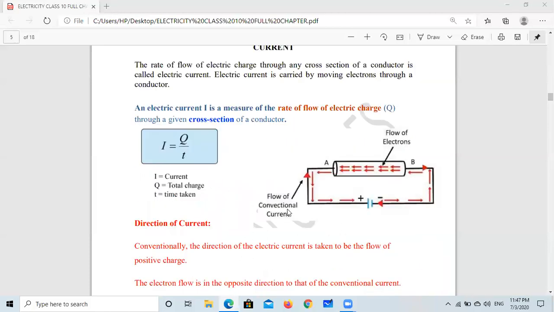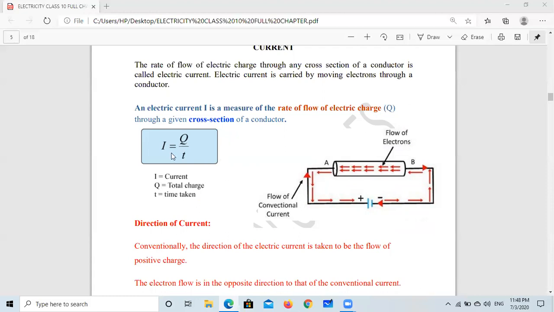What is the meaning of cross section? For example, imagine this is the conductor. At any cross section, suppose this is the cross section, the charge passing through this cross section in unit time is known as electric current.